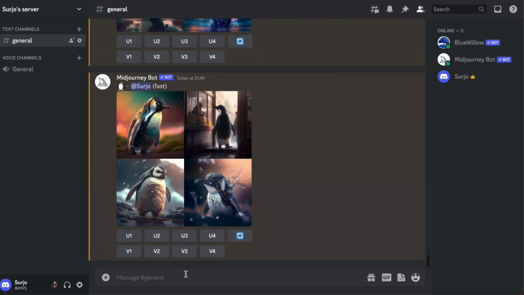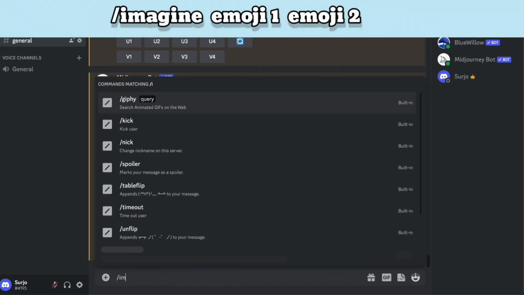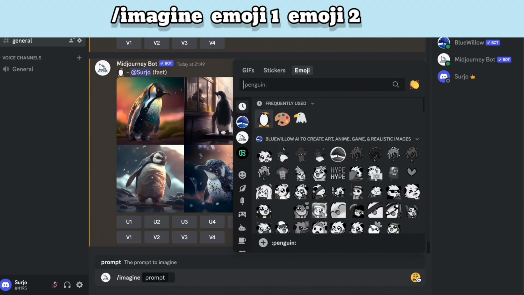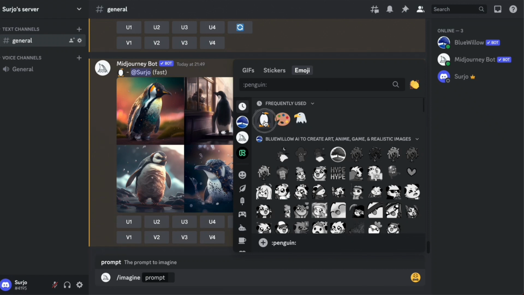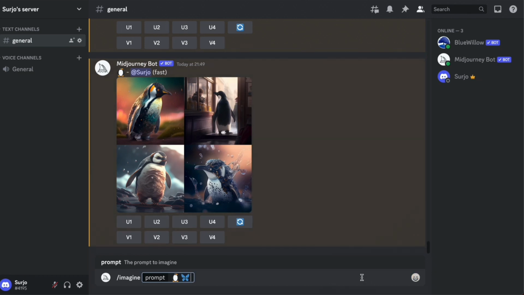In the second one, we will write imagine. Then we will give some emojis like penguin plus butterfly and enter.